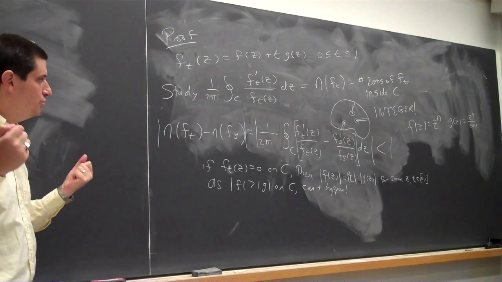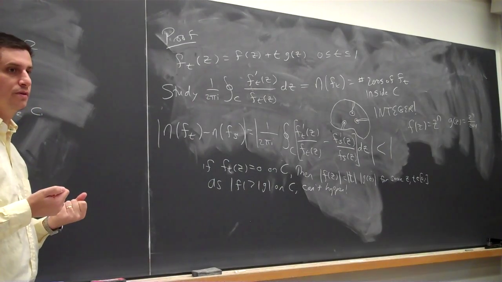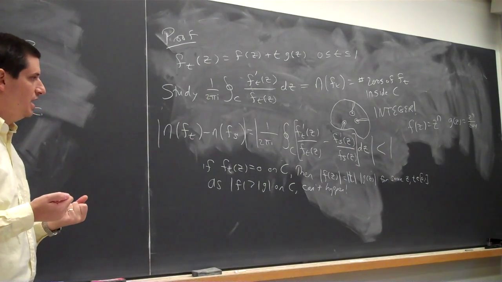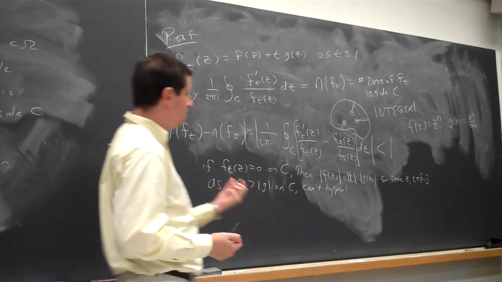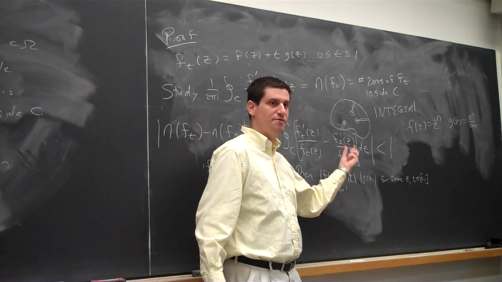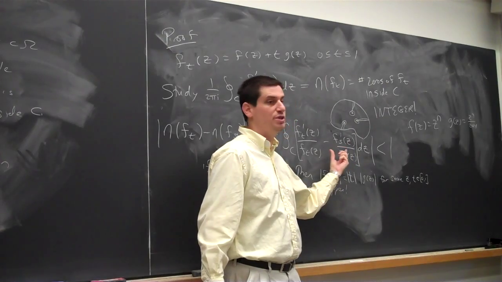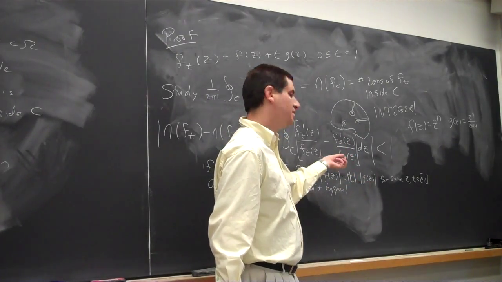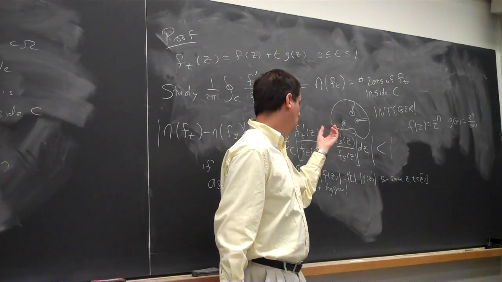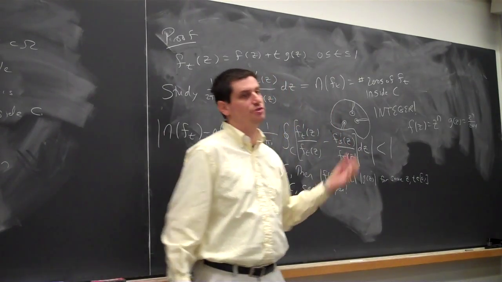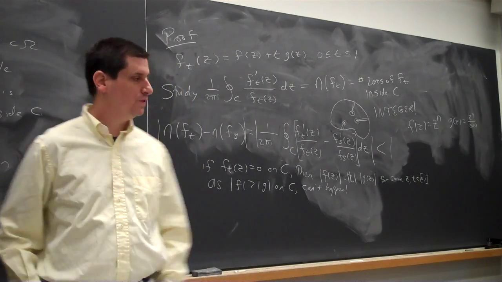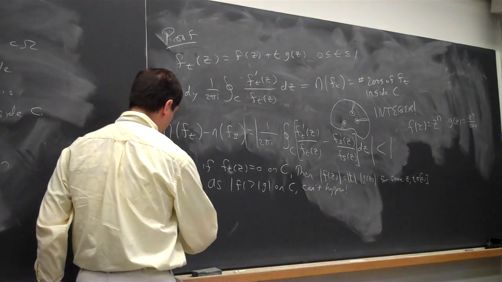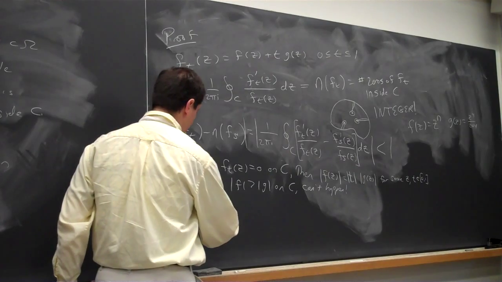I can use uniform continuity. You give me an epsilon, I can find a delta so that if t minus s is sufficiently small, then the difference between these would be at most epsilon. And I'll just take epsilon to be less than 1 over the length of the circle. Okay? So the proof is now uniform continuity.